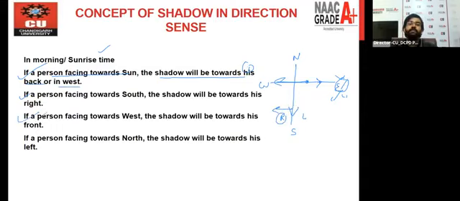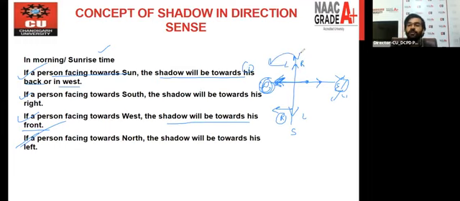Now the third part is the person facing west. Let's say the person is in this direction, looking at this direction. Then definitely his shadow will fall at this point, right? And this is the front of this person. That's why the shadow will be toward his front. So this is point number three. In point number four, the person is facing toward north, and this is his left and this is his right. So you will simply say the shadow will be on the left side, right?